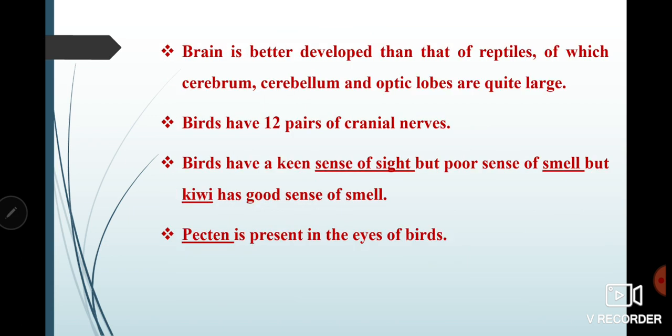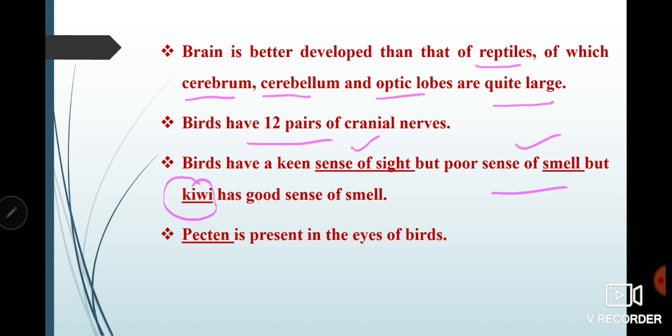Their brain is better developed than reptiles. Please remember this also. Their brain is better developed, and it has cerebrum, cerebellum, and optic lobes. They are quite large. The brain also has 12 pairs of cranial nerves present. One important thing about birds is that their sense of sight is very strong. Sense of sight is very good in birds, but sense of smell is not that good. Only kiwi is the bird which has a good sense of smell.